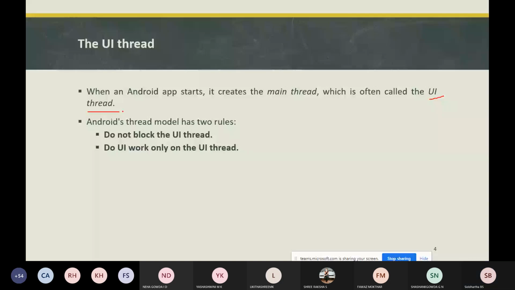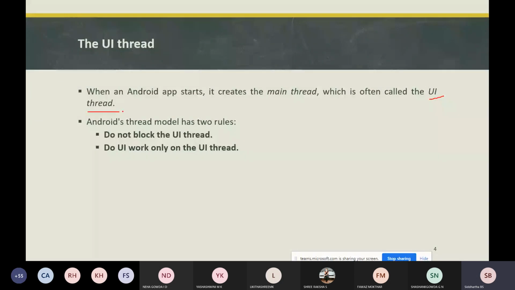The UI thread dispatches events to the appropriate user interface widgets, and this happens when your app interacts with the components of the Android UI toolkit. So there are two rules: we should not block the UI thread, and we should do UI work only on the UI thread.